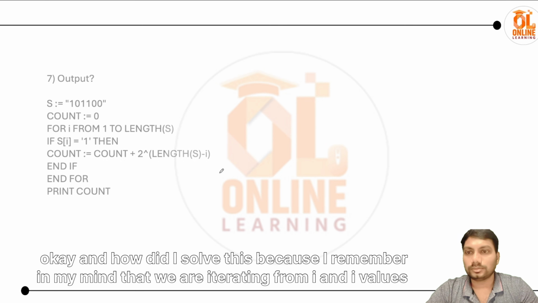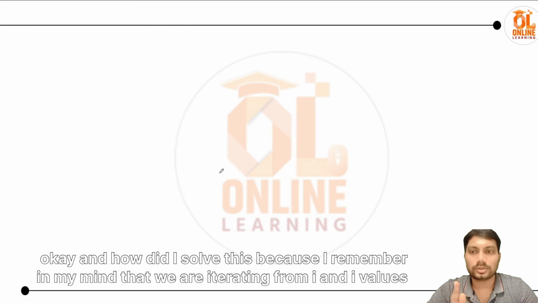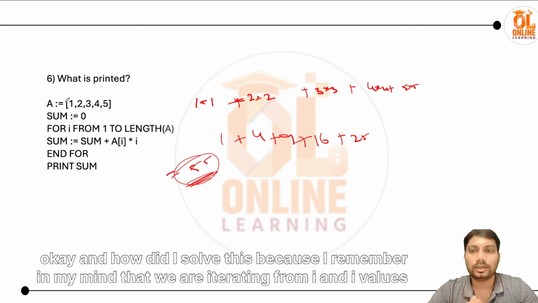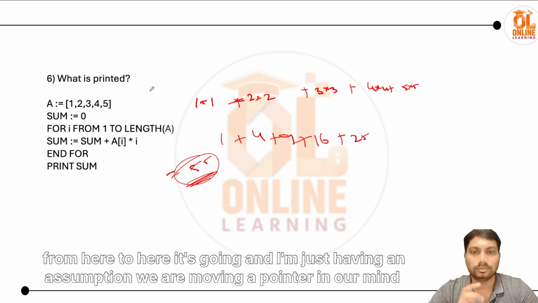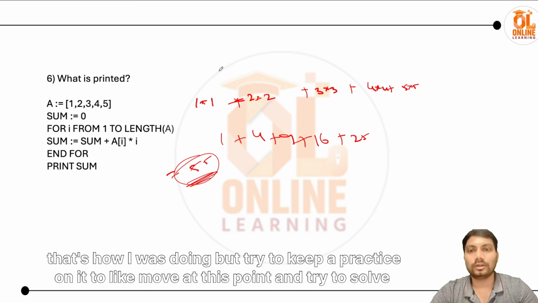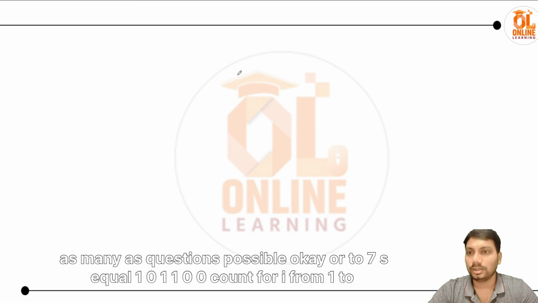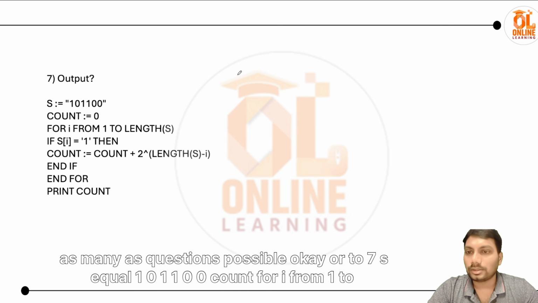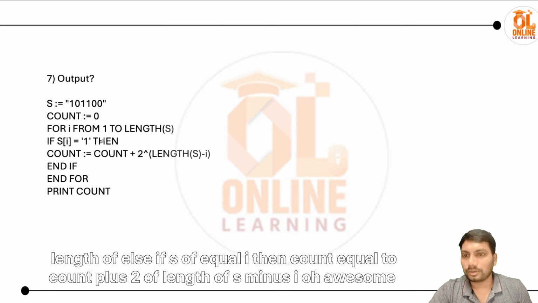Okay, and how did I solve this? I remember in my mind that we are iterating over i, and the i values go from here to here, and I'm just assuming we are moving a pointer in our mind. That's how I was doing it. But try to keep a practice of moving at this speed and try to solve as many questions as possible. Okay, question 7: s equals 1 0 1 1 0 0, count equals 0, for i from 1 to length of s, if s of i is equal to 1, then count equals count plus 2 to the power of length of s minus i. Oh, awesome.